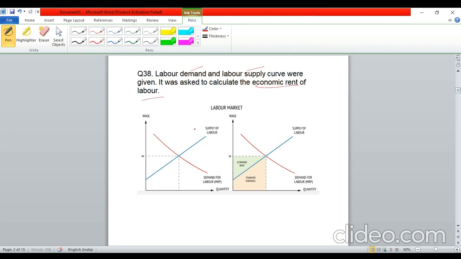So guys, I think again a very simple question. I'm not able to remember what the exact demand and supply equations were, but what you had to do was just plot the labor demand. So it was something like this: a linear labor demand and a linear labor supply, and then this is the economic rent. So find out the equilibrium wage rate, and then the area between this. So this area represents the economic rent of the labor. So again, I think a very simple question, if you just know what represents the economic rent.